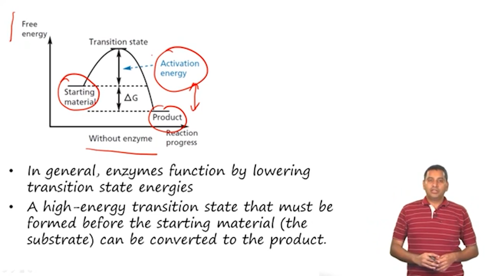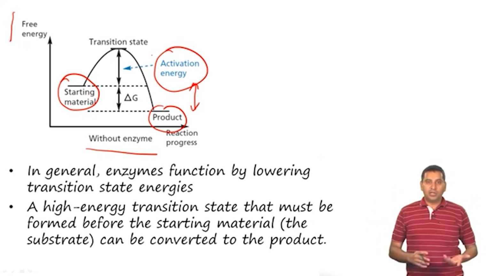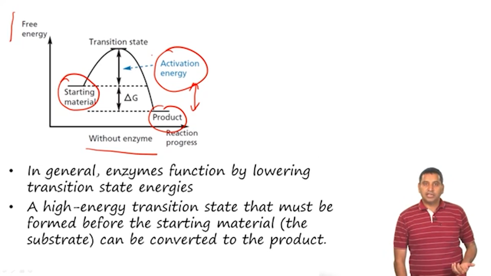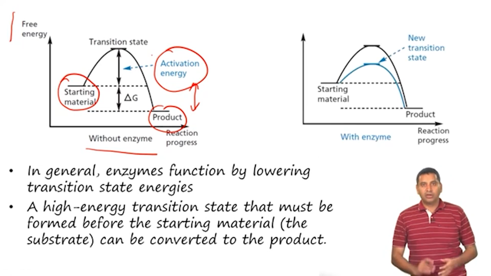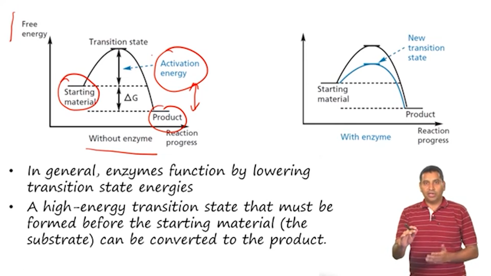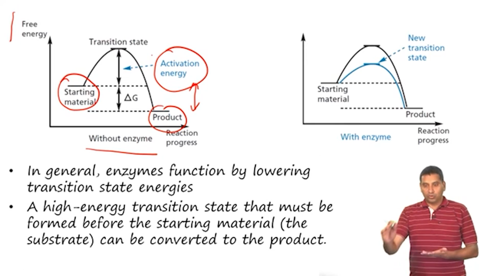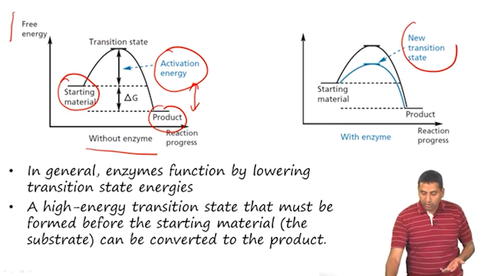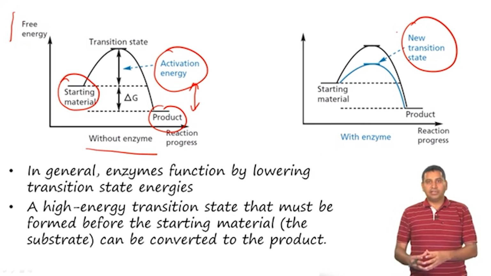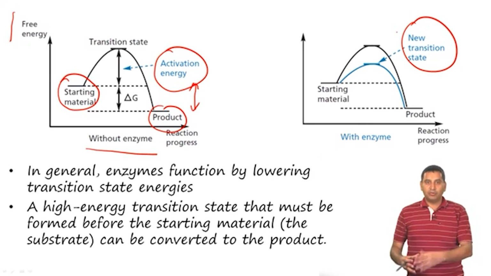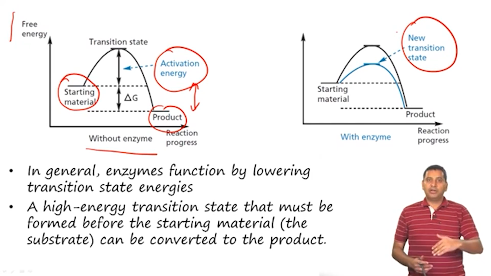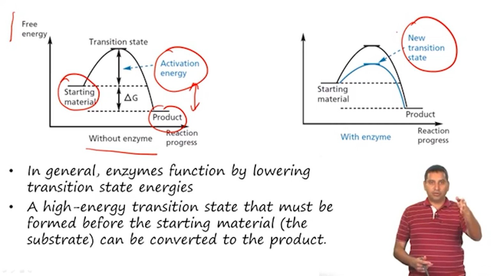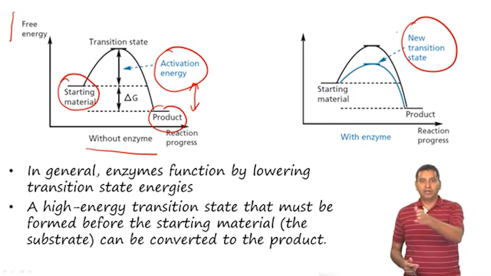The general understanding of how enzymes function is that they lower the barrier or reduce the energy required for the starting material to go to the product. And so, therefore, enzymes create a new transition state which is lower in energy compared to the original transition state for conversion of a starting material to a product.